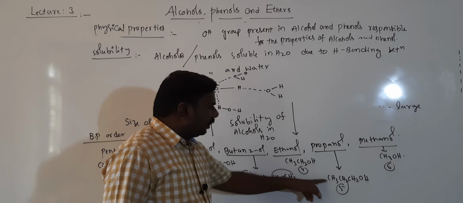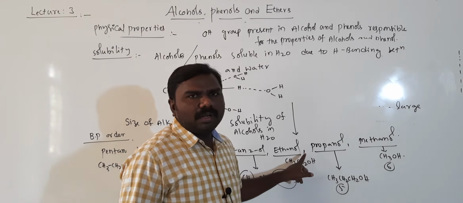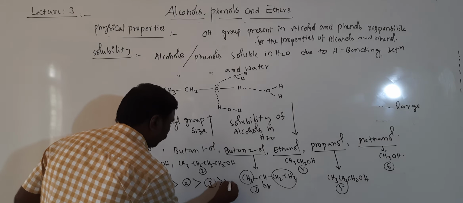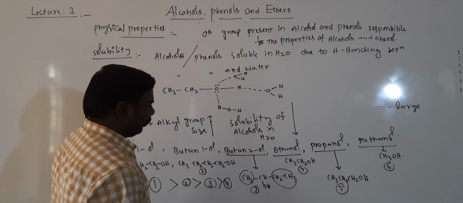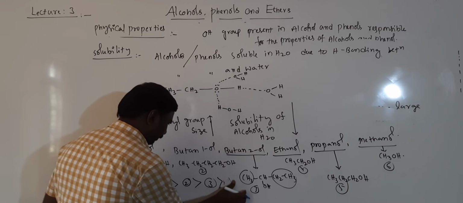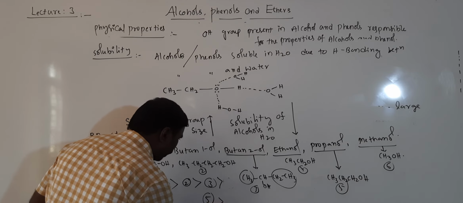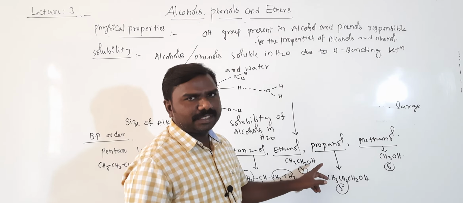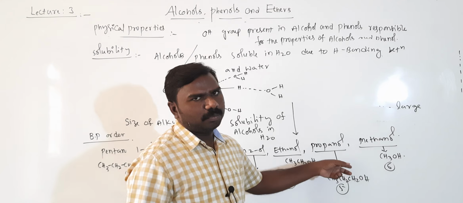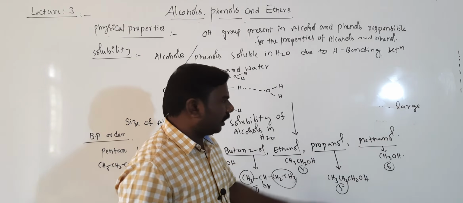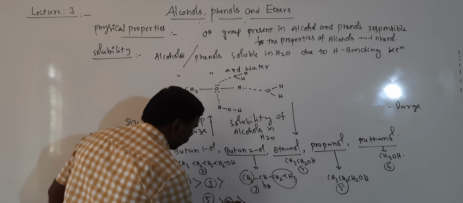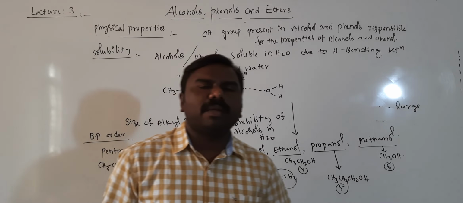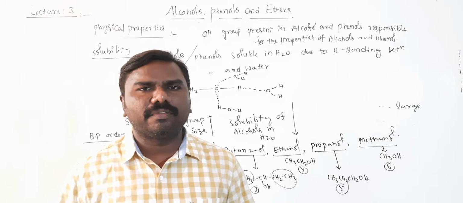Next, 3 carbons in propanol, 2 carbons in ethanol. 3 carbons are there, that's why fourth one it is. Next, fourth one or fifth one it is. Fifth one. Fifth greater than, 4 greater than. So fifth containing 3 and 4 containing 2 only. That's why fifth having more boiling point than that of 4. Next one, sixth one is, that is methanol, only one carbon, that is 6. This is the order of boiling points. Very, very important. Getting all of you? Next.